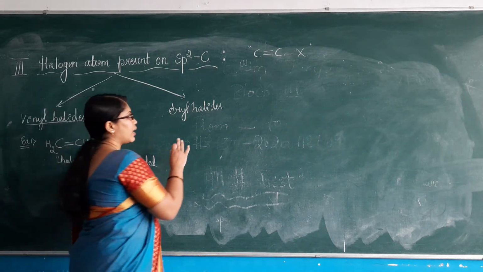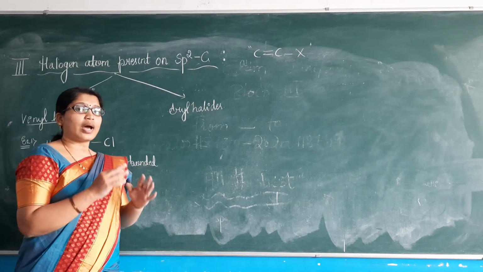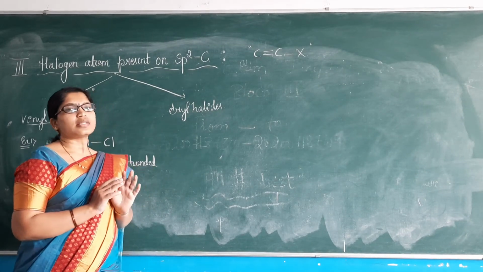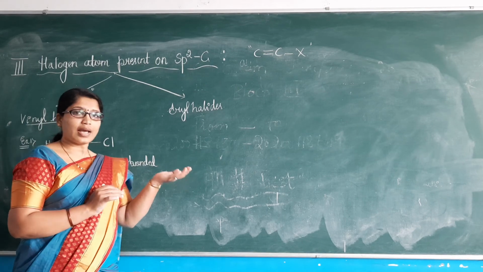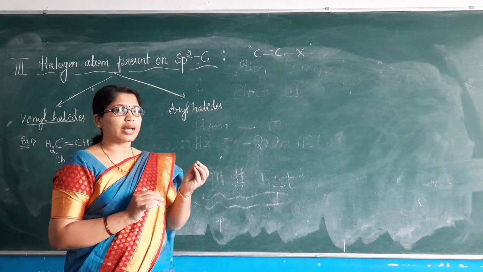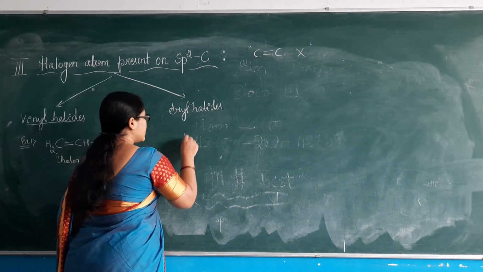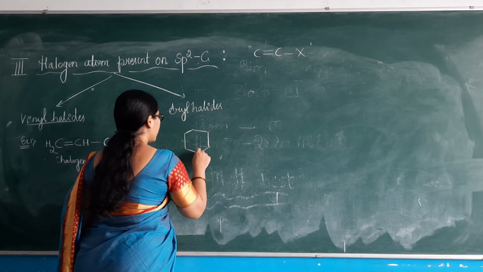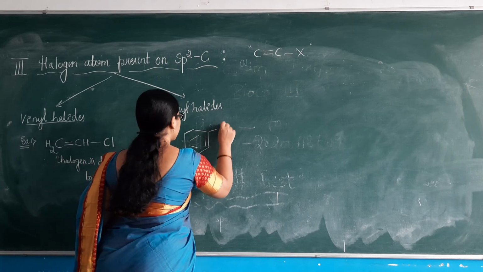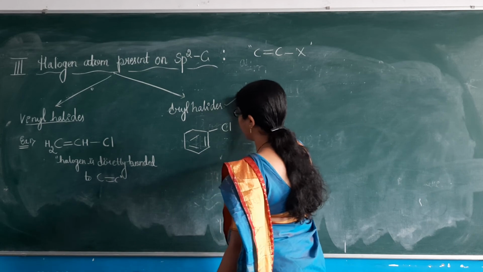Similarly, we have aryl halides. When a halogen atom is directly bonded to an aromatic group, they are called aryl halides, or we can say haloarenes. Haloarenes and aryl halides are one and the same. If the benzene moiety is present and the halogen atom is directly bonded to it, then they are considered aryl halides.